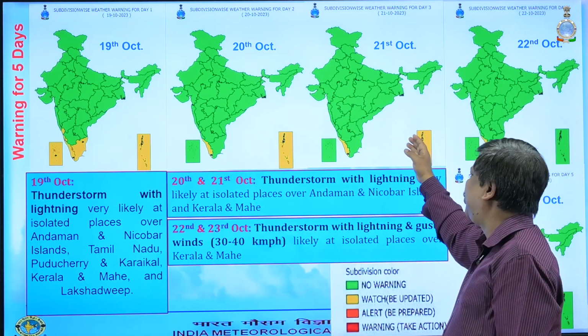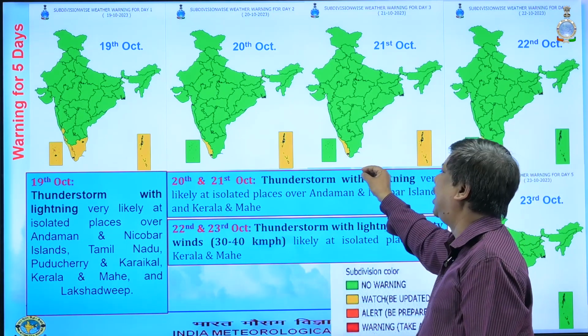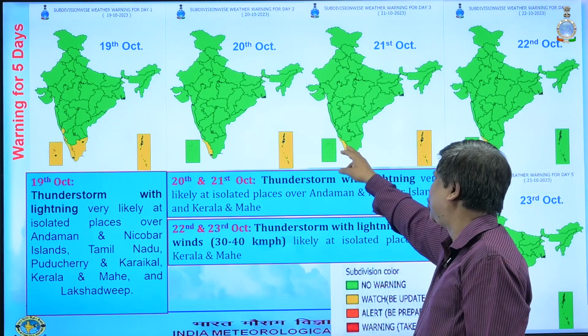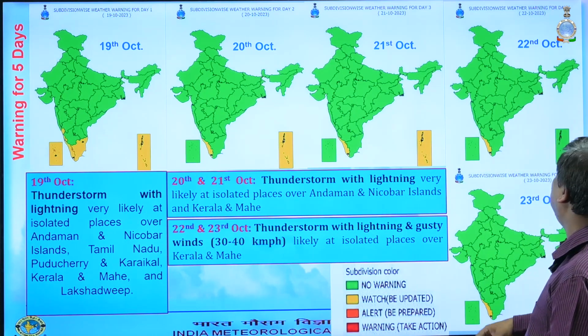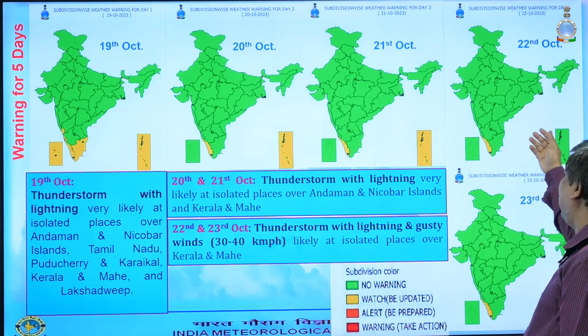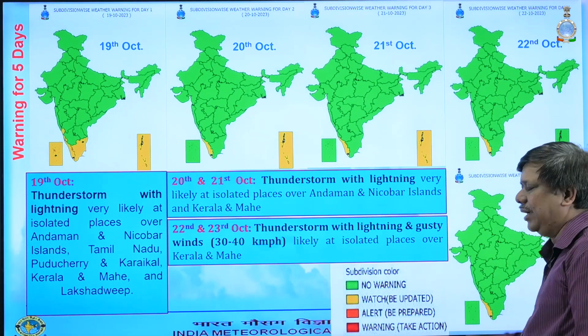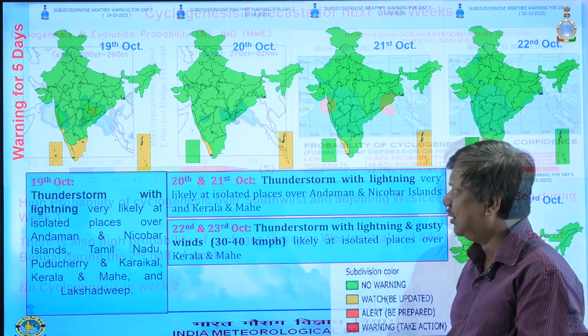Then on 21st there will be only thunderstorm lightning with gust, over isolated places over Kerala as well as Andaman Nicobar, and then on 22nd and 23rd it will be only over Kerala and Mahe. So this is the warning situation for the next 5 days.